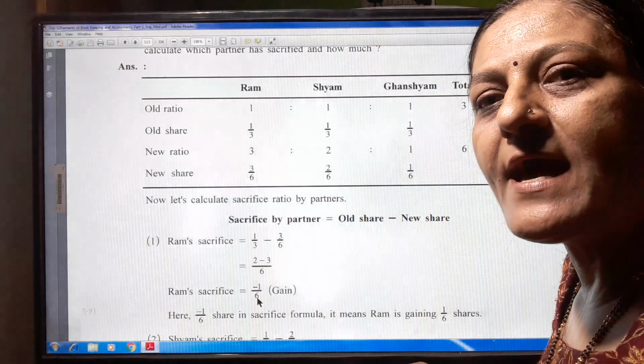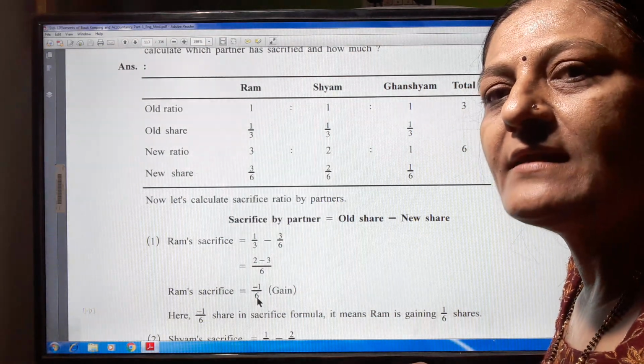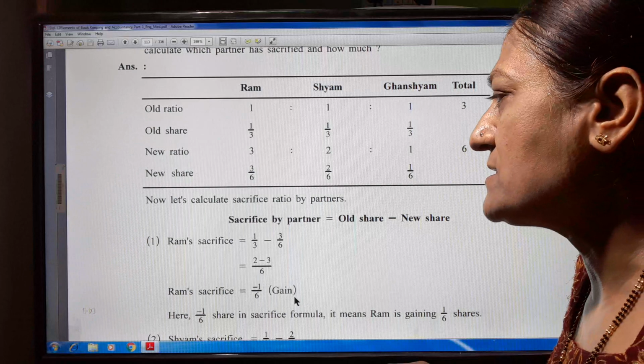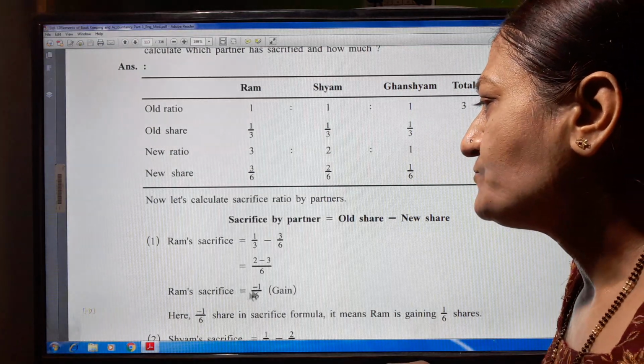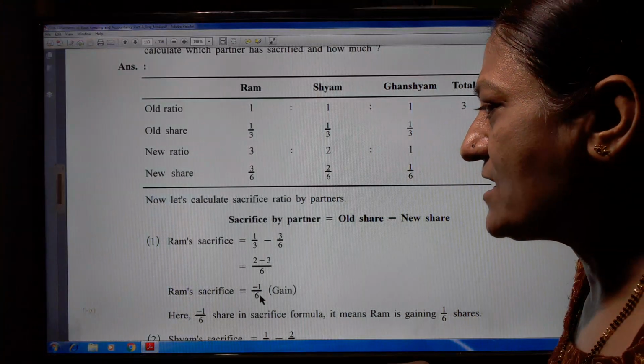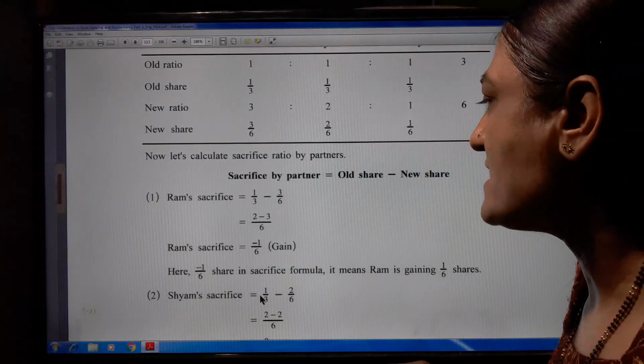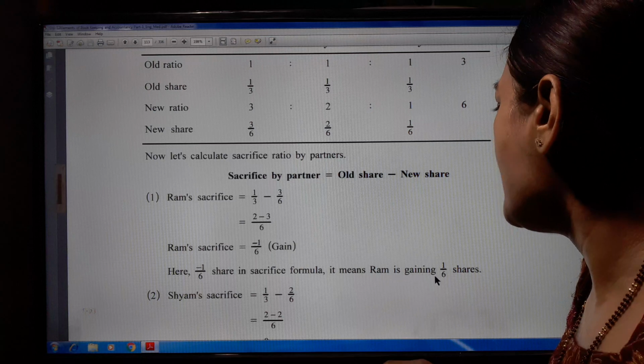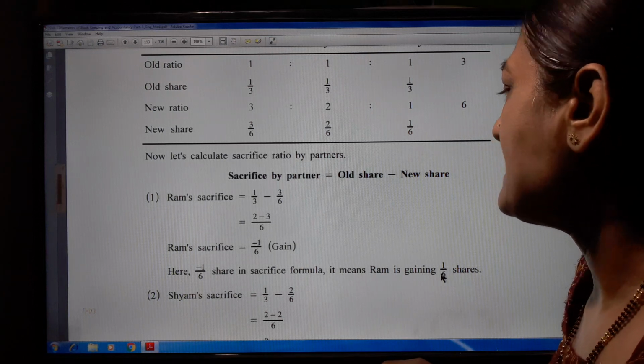And our rule is that when minus is there, then it is a gain. Minus 1/6 means gain. Minus is there here, minus 1/6 share in the sacrifice formula. It means Ram is gaining 1/6 share.